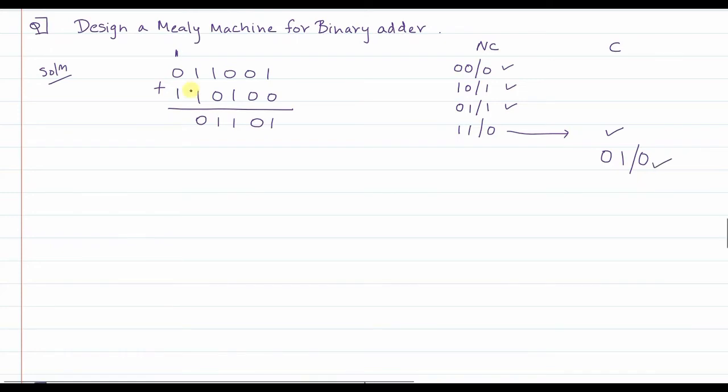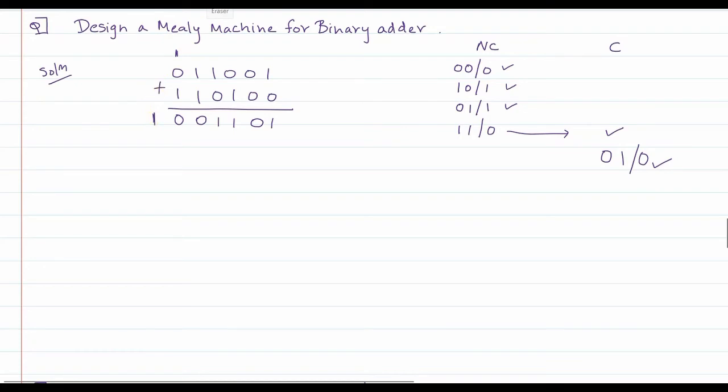So when there is a carry that is generated, 0 plus 1 plus the carry, the answer here will be 0, and that carry will still be propagated further. So from a carry state you will remain in the carry state, correct?